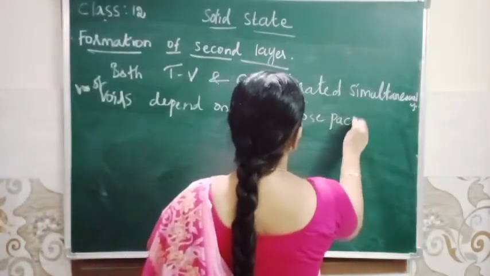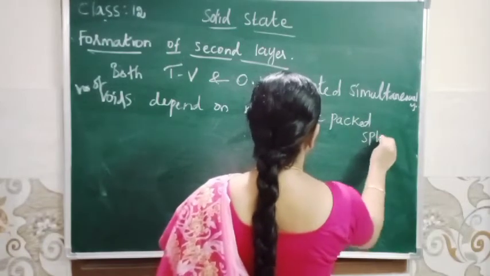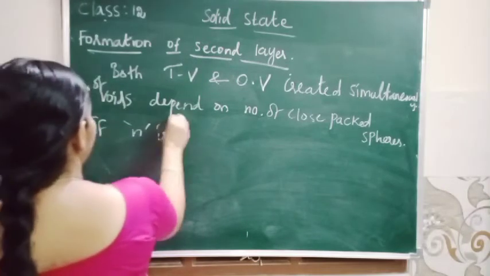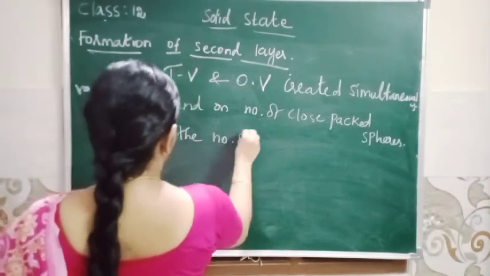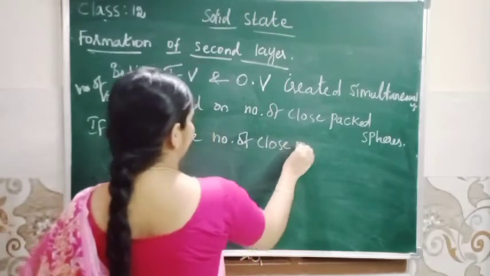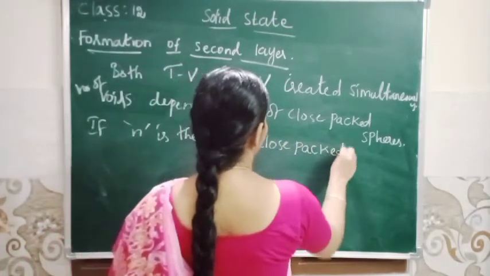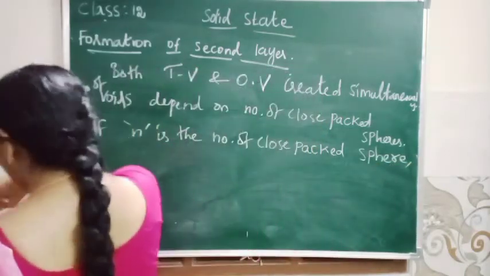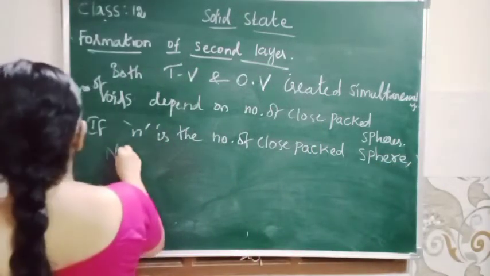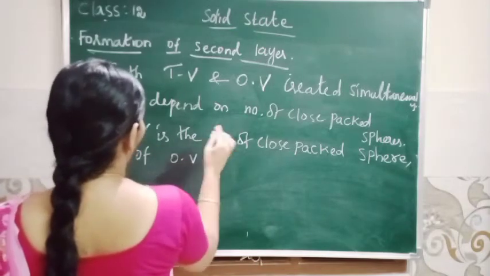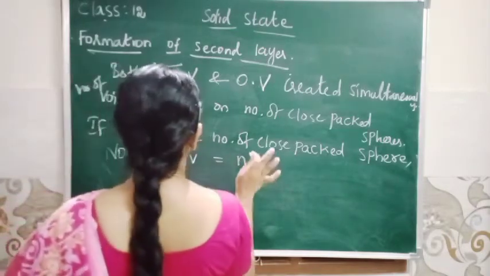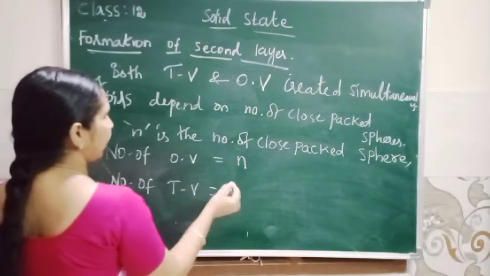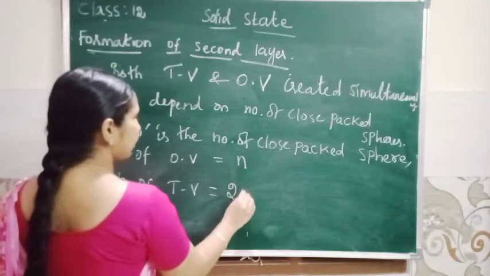If n is the number of close packed spheres, number of octahedral voids equal to the same, that is n, but number of tetrahedral voids equal to 2 times n, that is 2n.